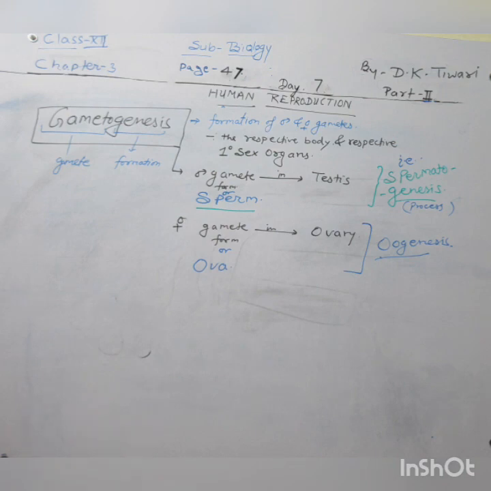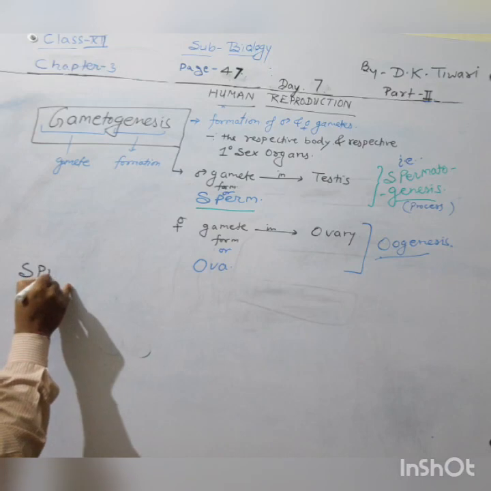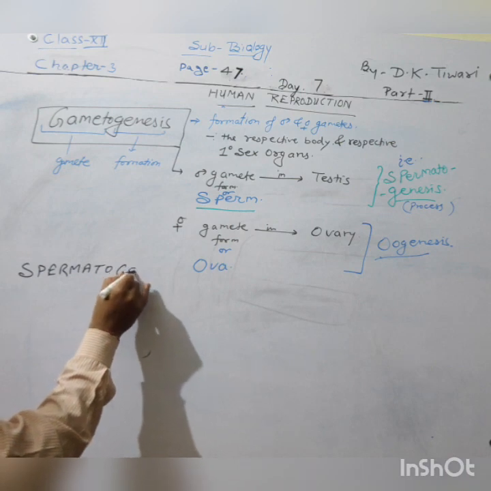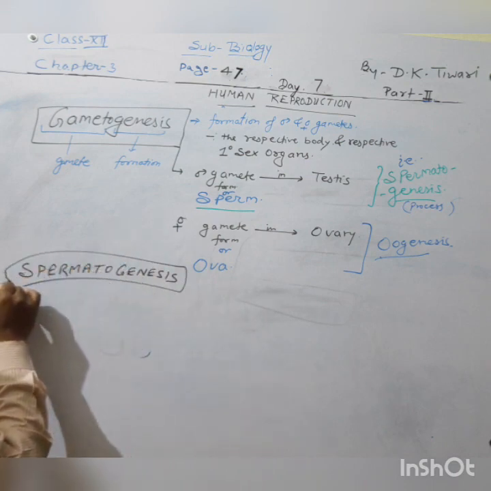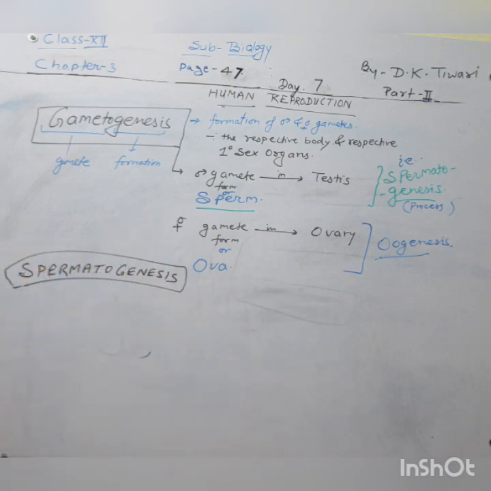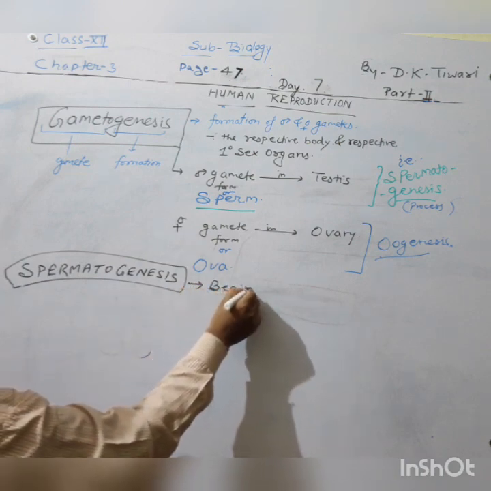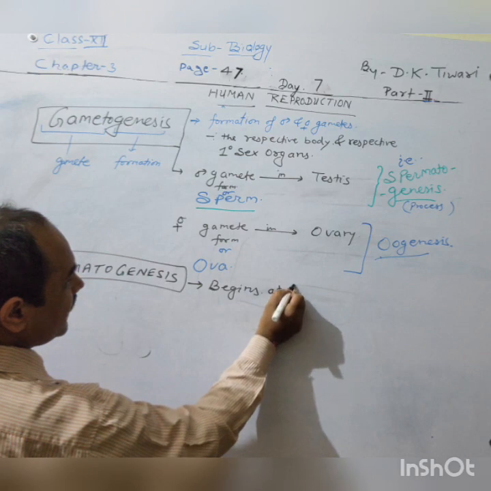Now what do we see here, that we can study further in detail about the spermatogenesis. So let's see the study of spermatogenesis. This is spermatogenesis. Already you know here that it takes place in the testis, but from where does it begin? It begins not at every age, it begins at puberty age.